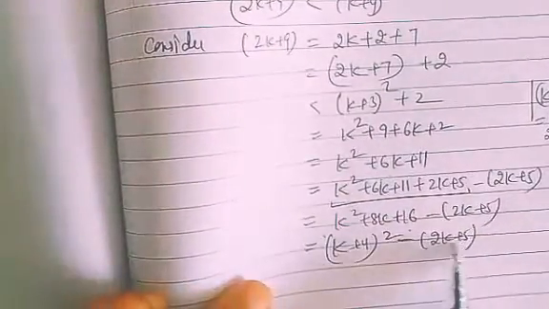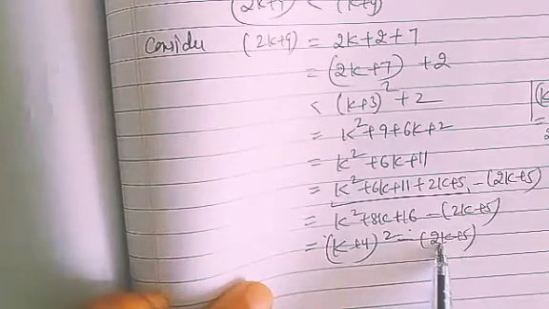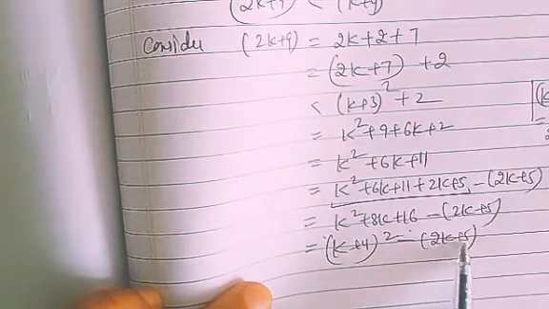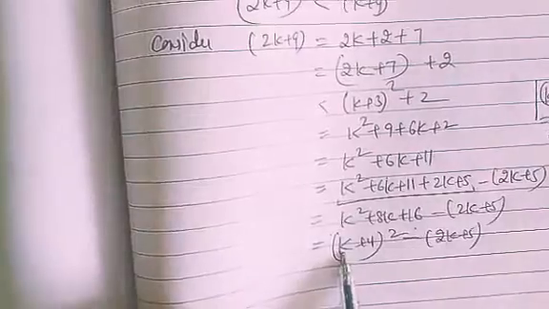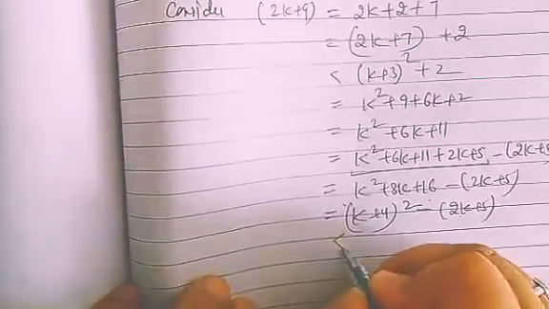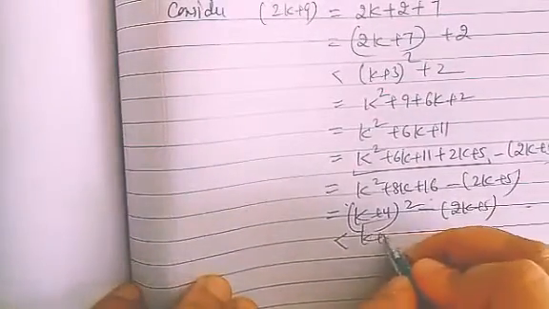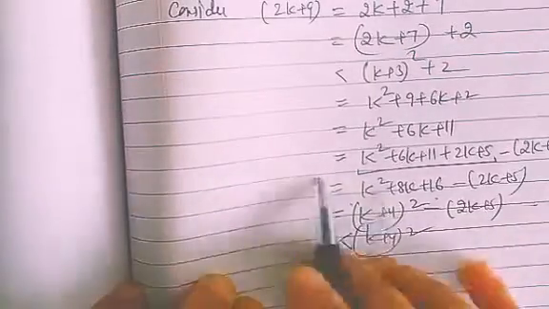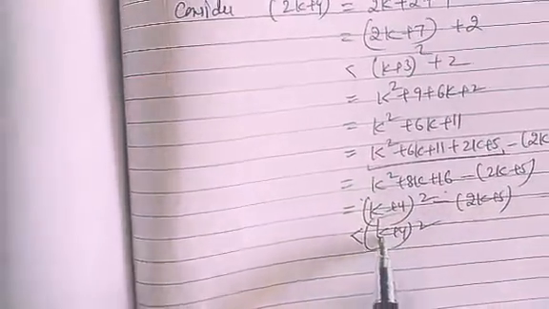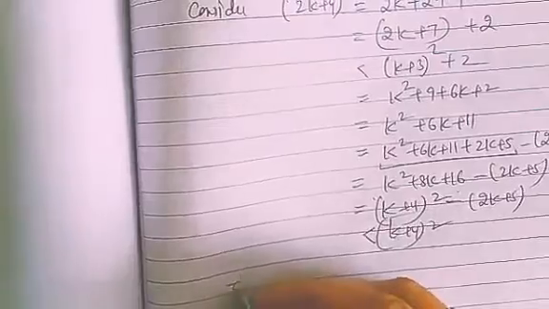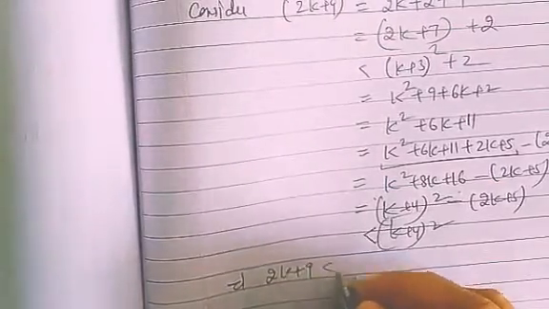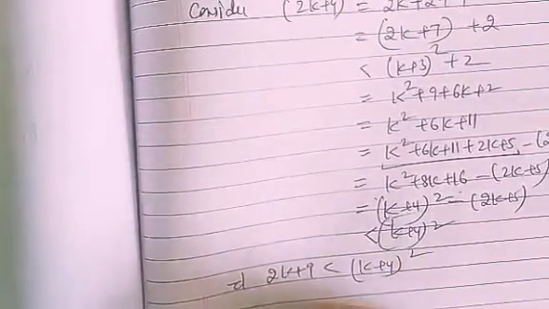So you are subtracting something because k is a positive integer. You are subtracting some positive integer from k plus 4 whole square. So does it mean that this result is less than k plus 4 whole square? Yes, it is. So only this was my requirement. So this implies 2k plus 9 is less than k plus 4 whole square.